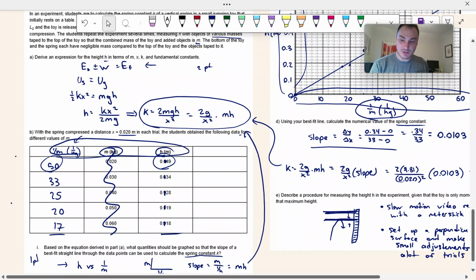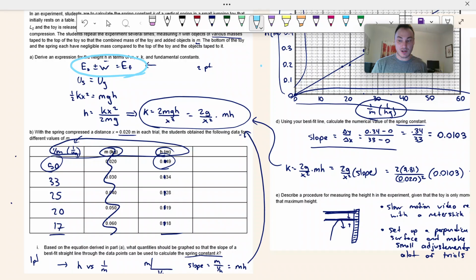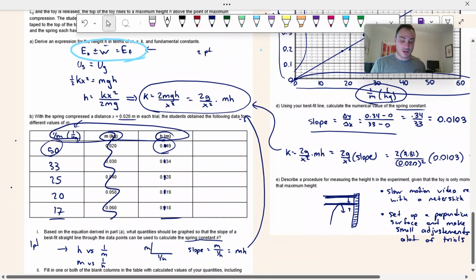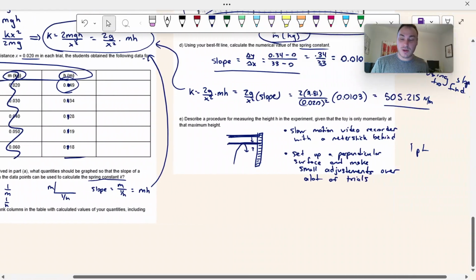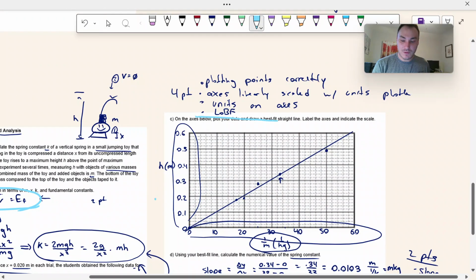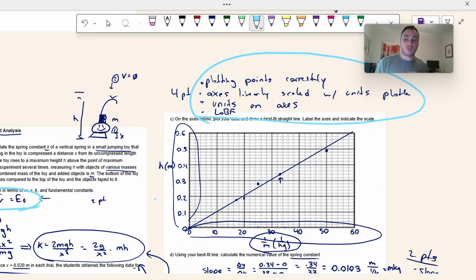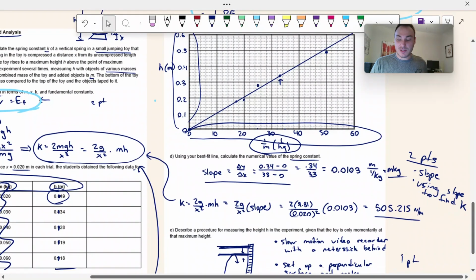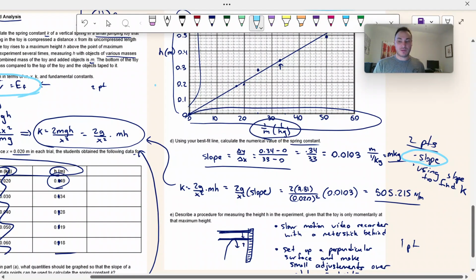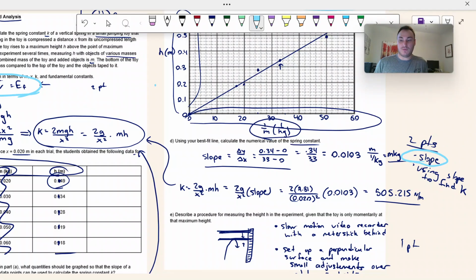Let me pick a different color for a second. One of the points was for starting with conservation of energy. Not getting the right answer, just starting with conservation of energy. You got a point. You got all 4 of these points for the graph, which are just graphing skills. You don't need to know physics to know how to graph something. Whether or not the graph is correct, those are tested elsewhere, but you can get points just for graphing things correctly and doing a line of best fit. And lastly, you got another point for just finding the slope of your line of best fit. That's 6 of the 10 points that are based off minimal physics knowledge.